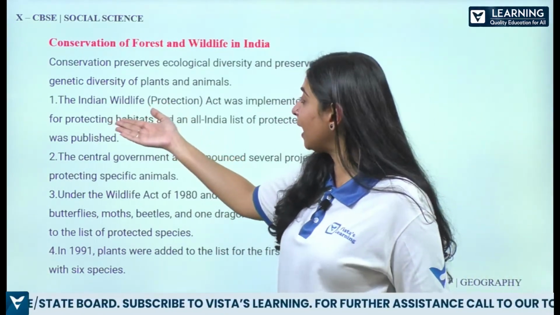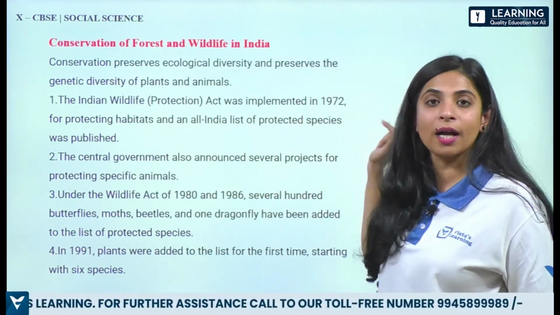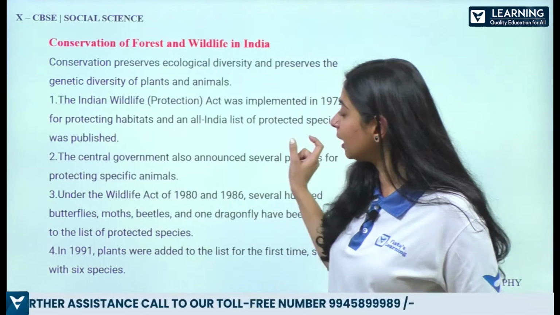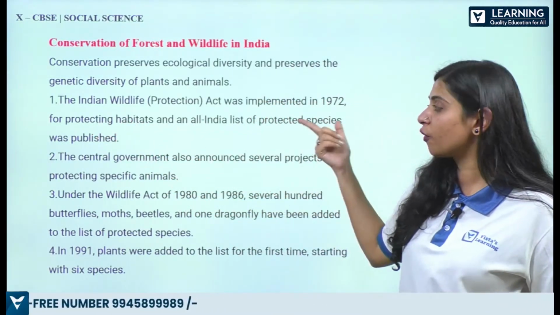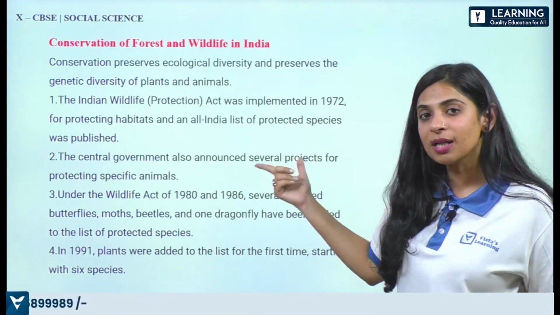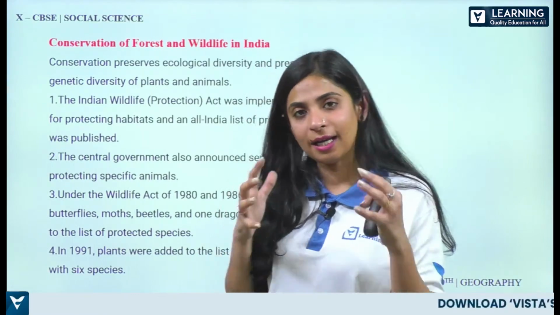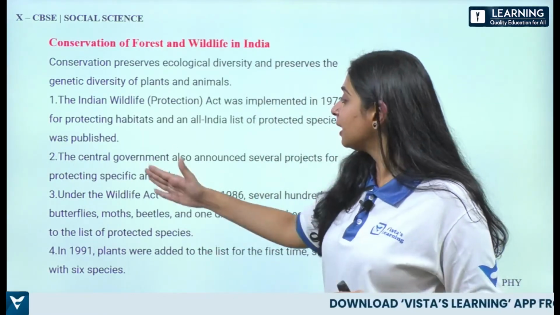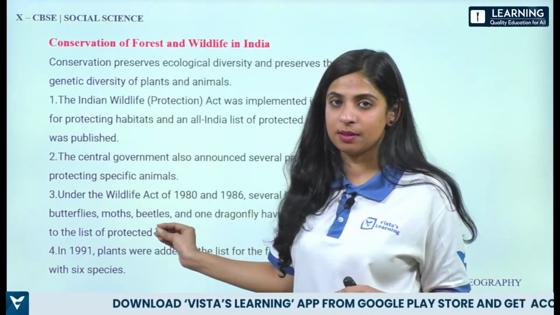So the Indian Wildlife Protection Act was implemented in which year? In 1972. Again, please write this number, the date, for protecting habitats, and an all India list of protected species was published. All right, so they keep on doing these surveys so that they get to the root of the problem. The central government also announced several projects for protecting specific animals.